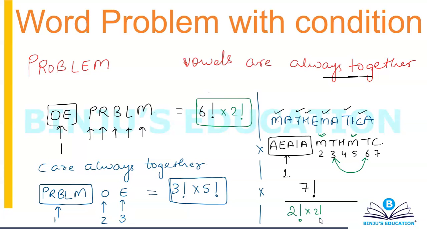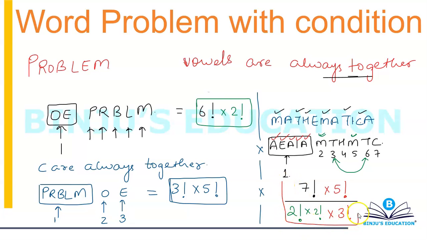Fine. Now let's come to the clubbed part. How many entities do I have within this clubbed part? 1, 2, 3, 4, 5. So, into 5 factorial. Do we have anything in common? Yes, 3 A's, so 3 factorial.